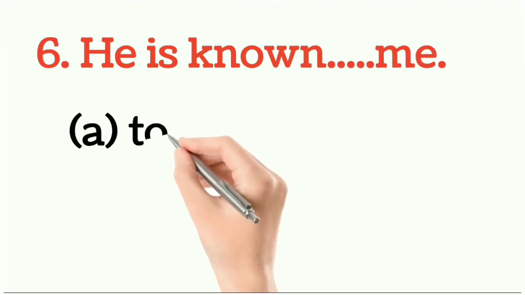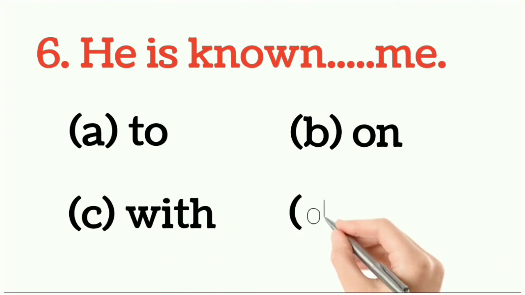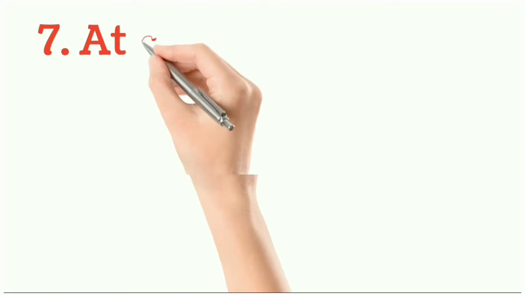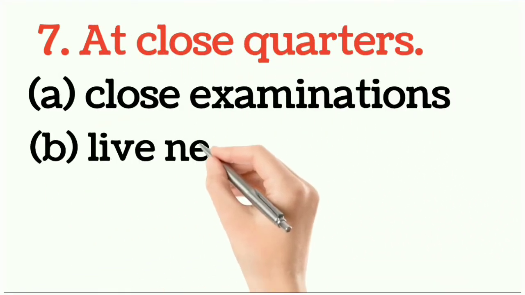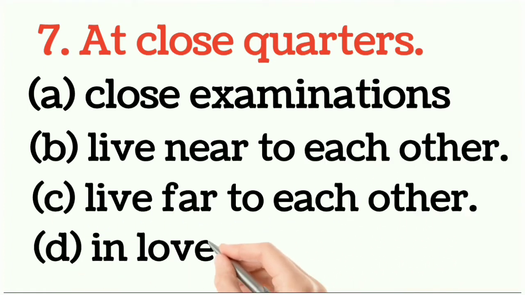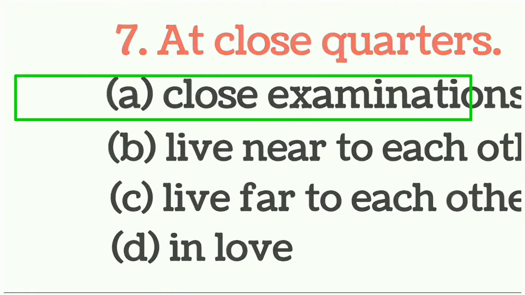Question number 6. He is known dash me. You have to choose the right article. So what would be the right answer? Option number A. He is known to me. Question number 7. At close quarters. So what is the right meaning of these phrasal verbs? So the right answer would be option number A. Close examination would be the right answer, option number A.